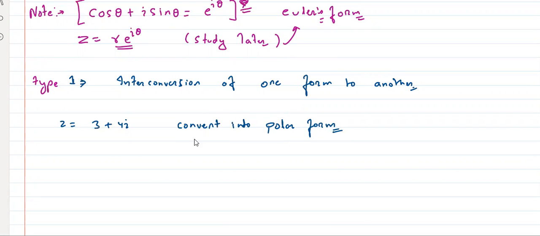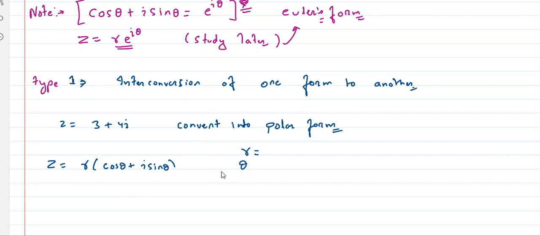How to solve it? For polar form, what do you require? Tell me. Polar form के लिए तुमको क्या चाहिए? Polar form is what? Just r cos theta plus I sin theta. Right? Yes. So first you need to find r, and second you need to find theta.